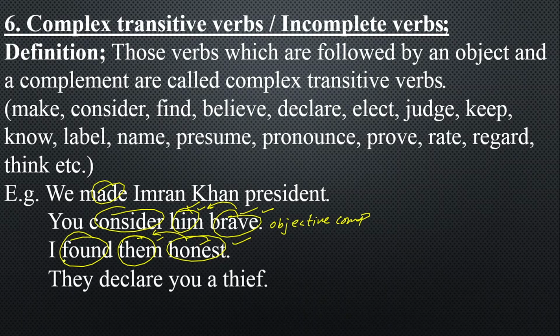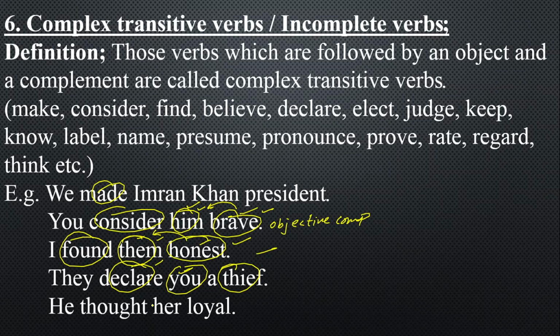After that we have got they declare you a thief. Now they declare you what? A thief. They declare a thief whom? You. So this is known as your complex transitive verb declare, which needs an object and a complement to complete its meaning. That's why we call it complex transitive verbs.